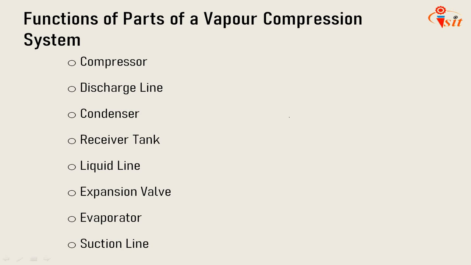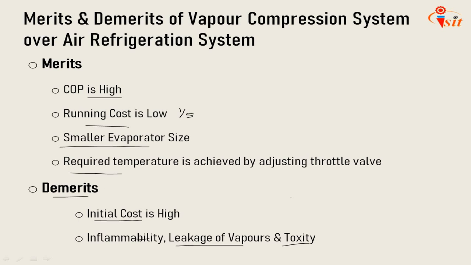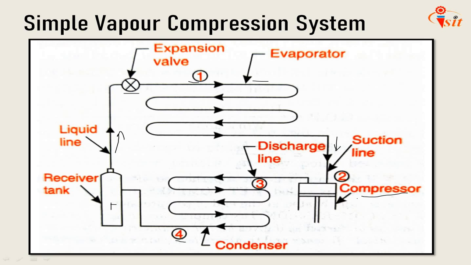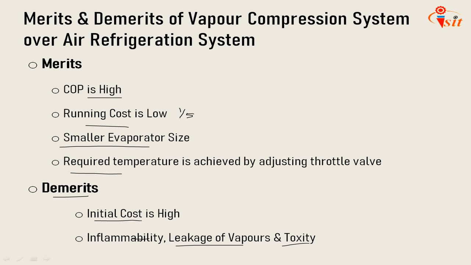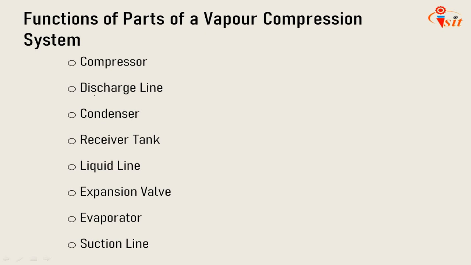Here in the figure, the compressor is used to increase the temperature and pressure of the vapor. Second is the discharge line. A hot gas or discharge line delivers the high pressure, high temperature vapor from the discharge of the compressor to the condenser. So it is a connection between the compressor and condenser which delivers the high pressure vapor.